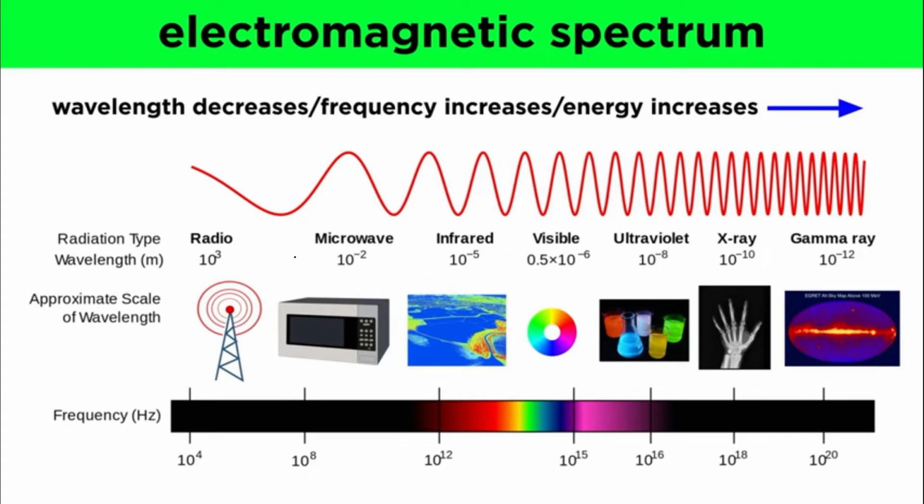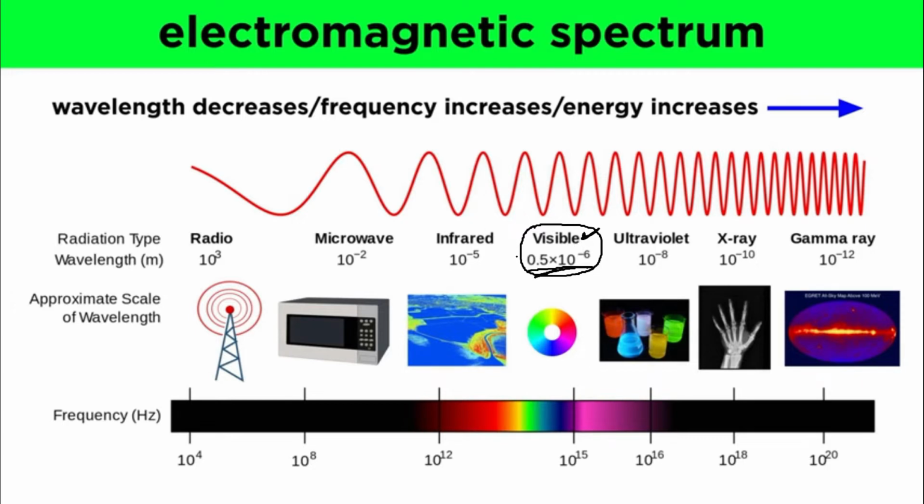If we carefully observe the names of these light rays, we can easily notice one thing. Only this part of light rays whose wavelength lies somewhere close to 0.5 into 10 raised to the power minus 6 meters is visible to us. That is why it has a special name, visible light rays or visible rays.